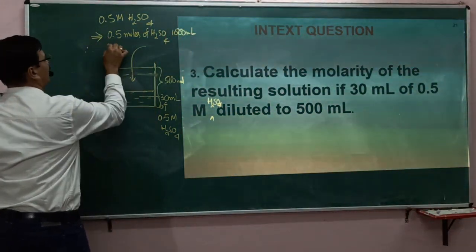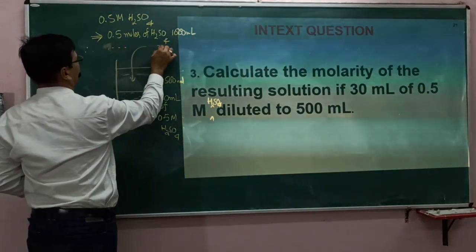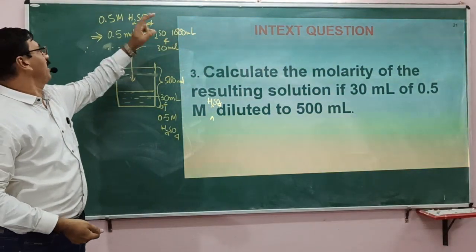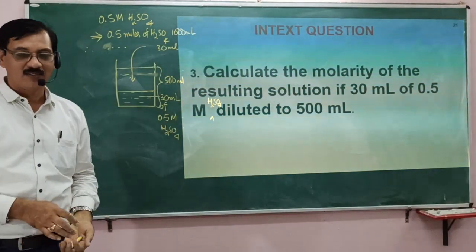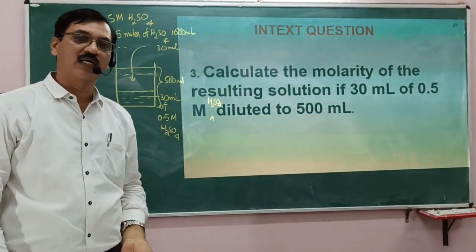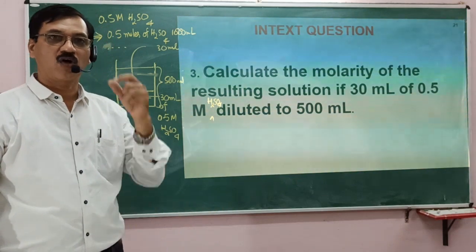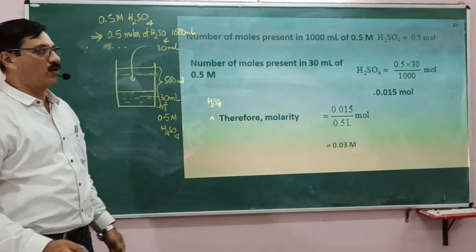Therefore, how many moles are present in 30 ml? So we may have to rewrite that. 1000 ml contains 0.5 moles. Therefore, what does 30 ml contain? This will give you the number of moles of H2SO4 in that. So, on dilution, the number of moles doesn't change. Therefore, you can easily find out the answer.